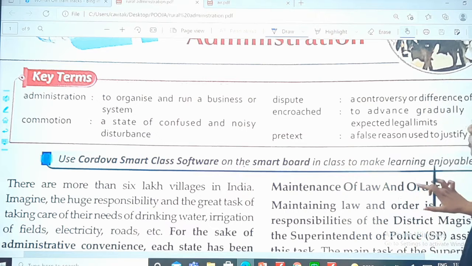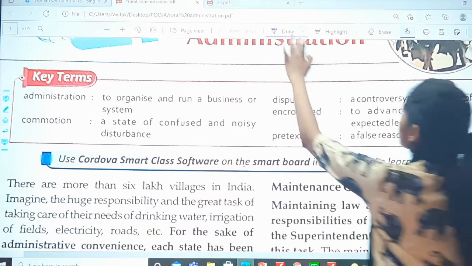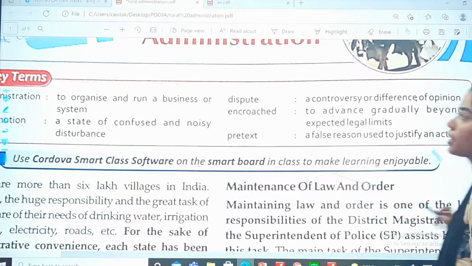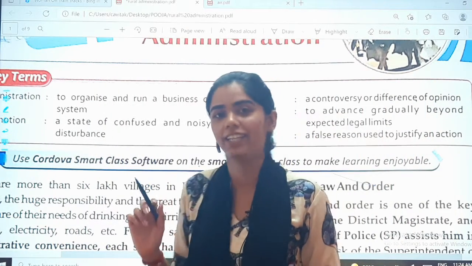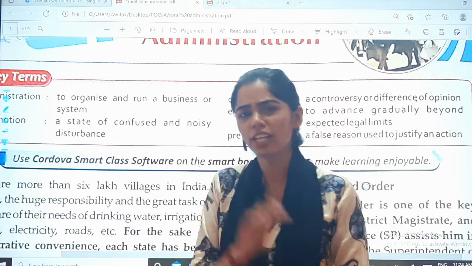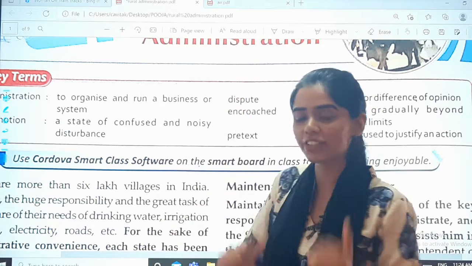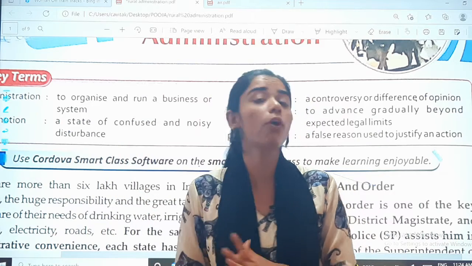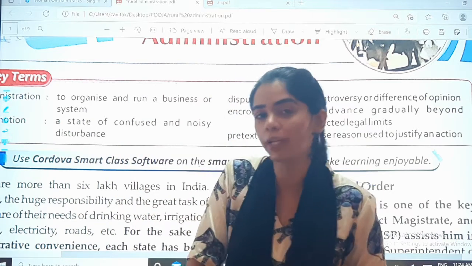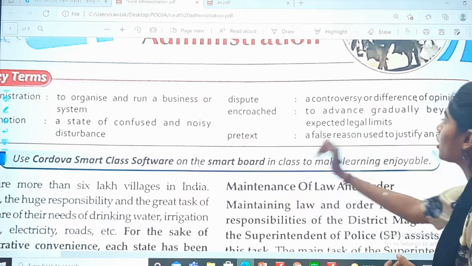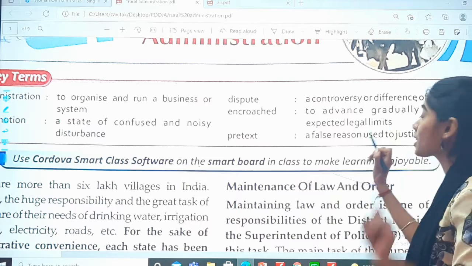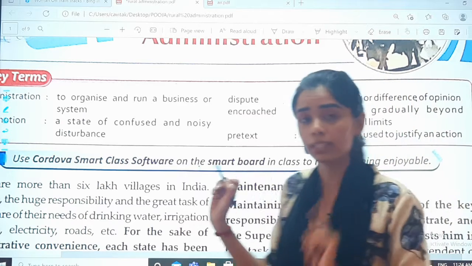Then dispute. What is the meaning of dispute? A controversy or difference of opinion. So you remember, we have studied a lot about dispute in civics. Two people argue with each other because they have a difference of opinion. Encroached. To advance gradually beyond expected legal limits.